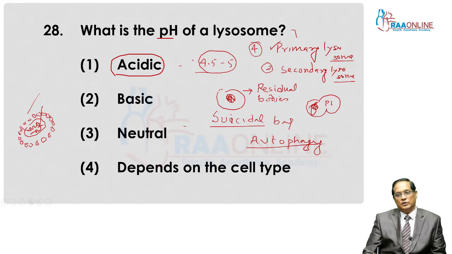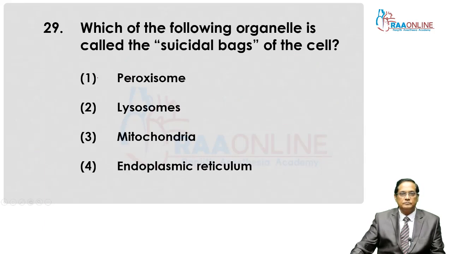And the last one I have already described, that is autophagosome or autolysosome. They are responsible for autophagy. Main role of lysosome is intracellular as well as extracellular digestion.